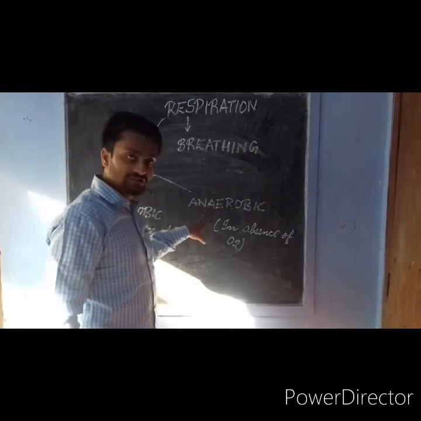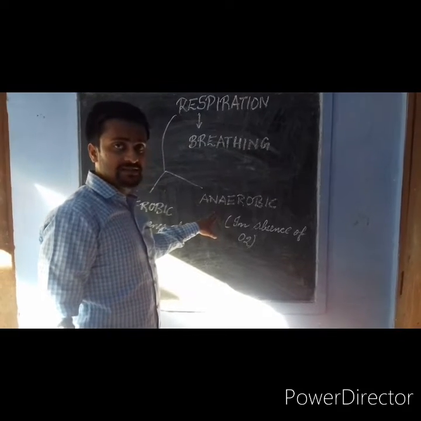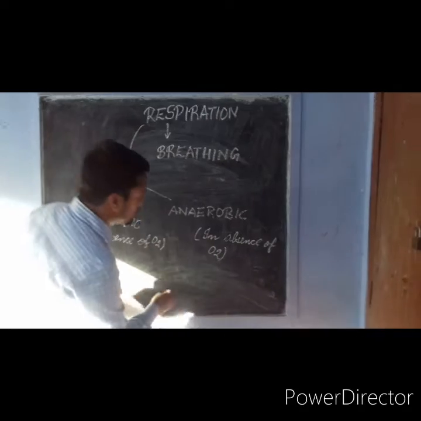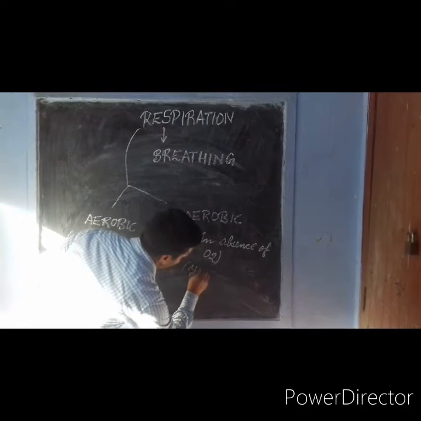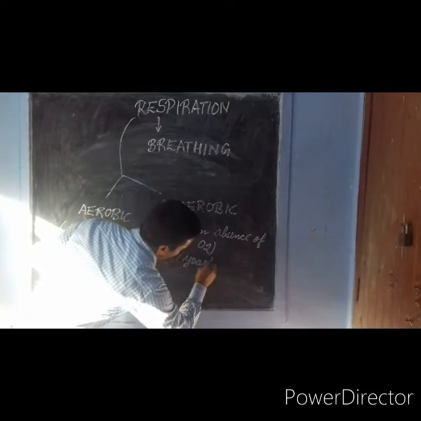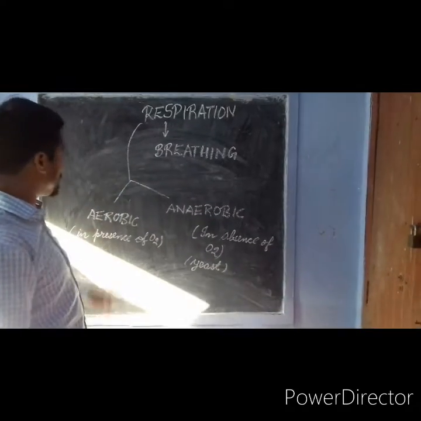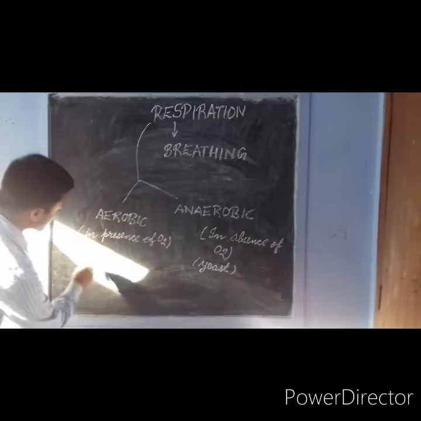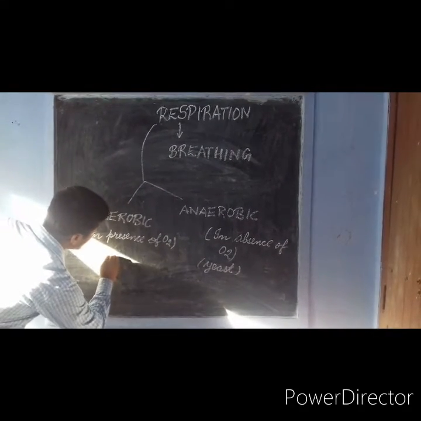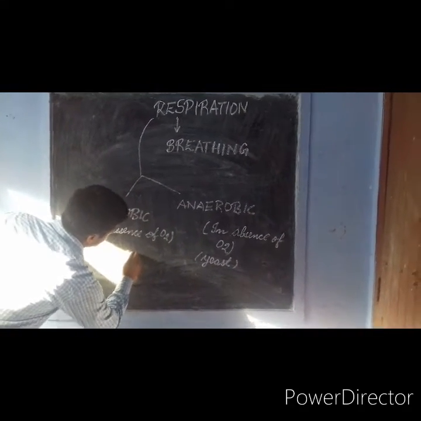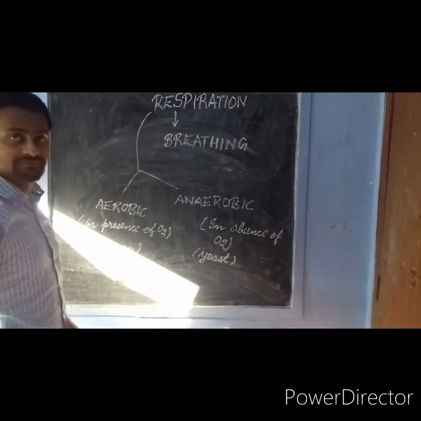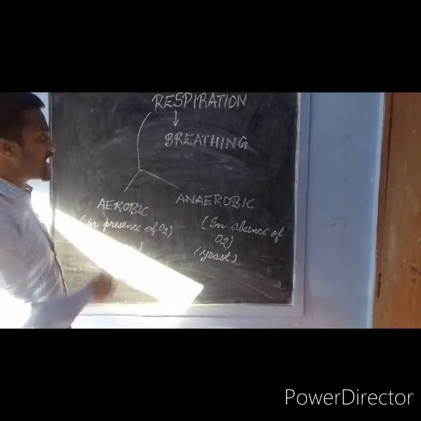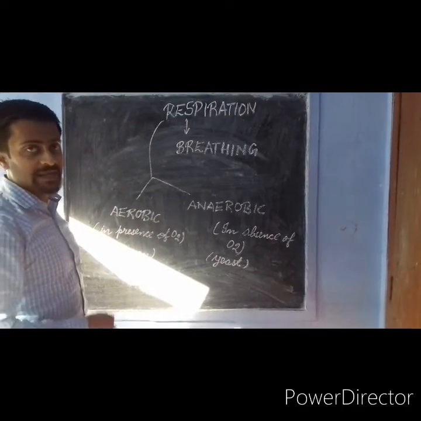Anaerobic respiration takes place mostly in unicellular organisms such as yeast, while aerobic respiration takes place in all the multicellular organisms like humans, animals, etc. Now, let us define aerobic respiration and anaerobic respiration chemically.